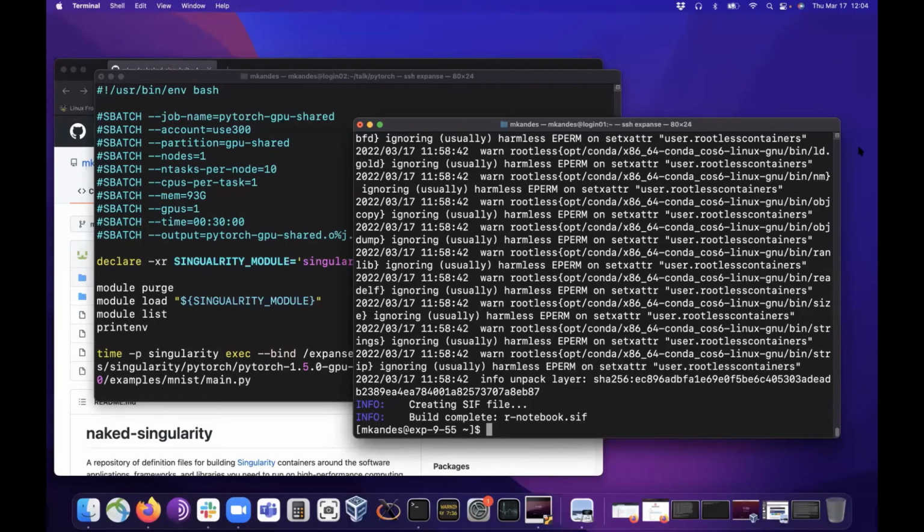The next question is from Drew again: is there a public Singularity hub like Docker Hub? There used to be, and it was called Singularity Hub, but it doesn't exist anymore. You can still pull containers from there. There's a static cache of all the containers that were built there. It existed for a few years, but the person who maintained it left, and there wasn't anyone to maintain it anymore. She went on to a new job. I think there might be something like that in the works long term. I don't know for sure, but I keep seeing people talk about it. Of course, Sylabs has their remote builder service, but